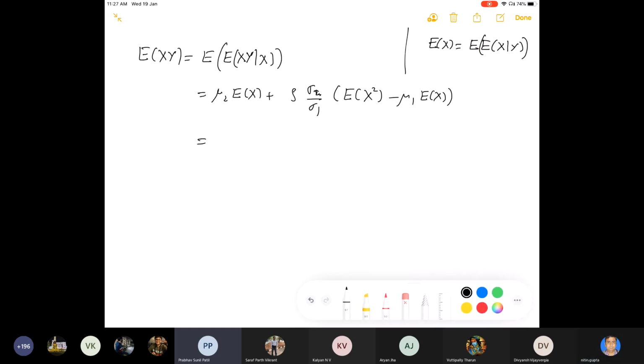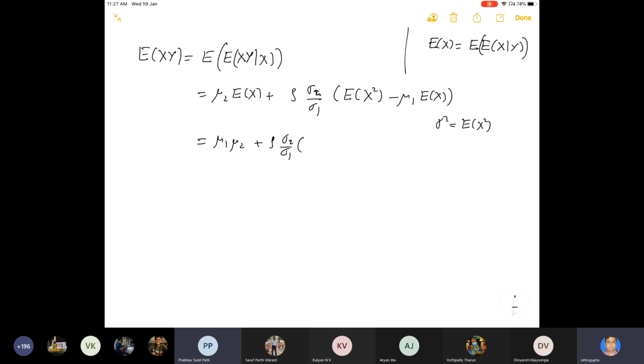Now, the expected value of X is mu1 plus rho sigma 2 by sigma 1. And because the variance of X is sigma square, sigma square will be the expected value of X square minus mean square.